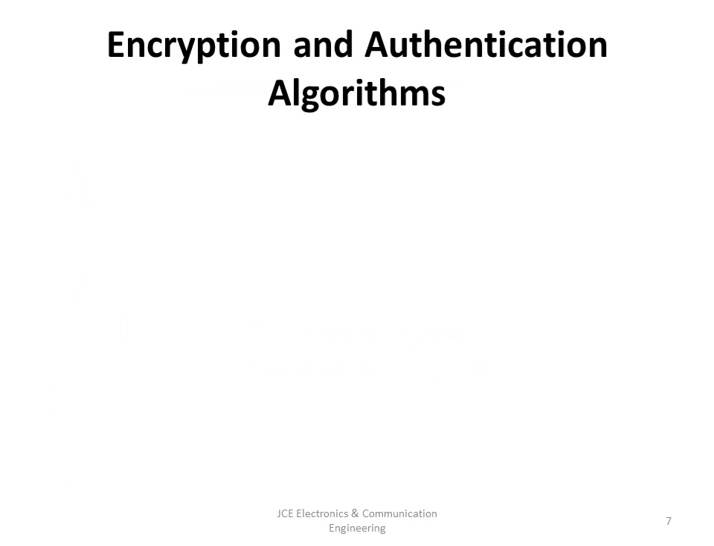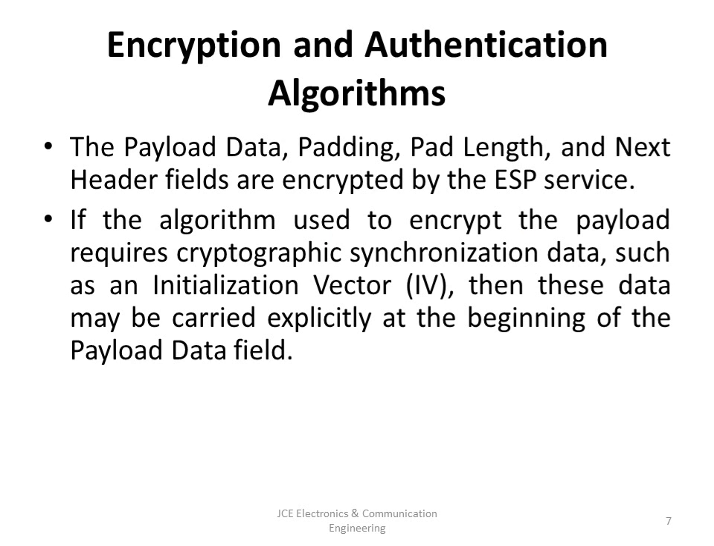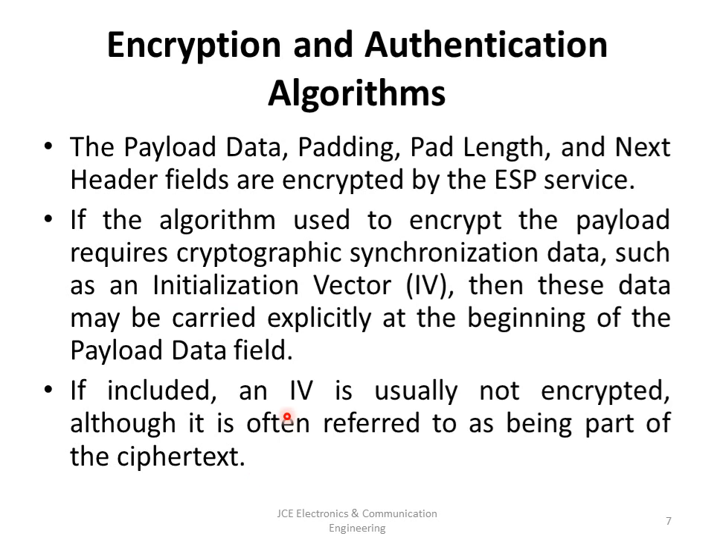Now, encryption and authentication algorithms. The payload data, padding, pad length, and next header fields are encrypted by the ESP service. If the algorithm used to encrypt the payload requires cryptographic synchronization data such as an IV, then these data may be explicitly carried at the beginning of the payload data field. If included, an IV is usually not encrypted, although it is often referred to as being a part of the ciphertext.